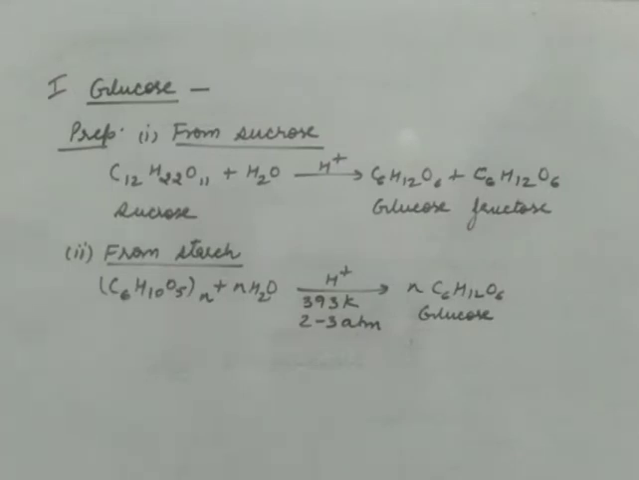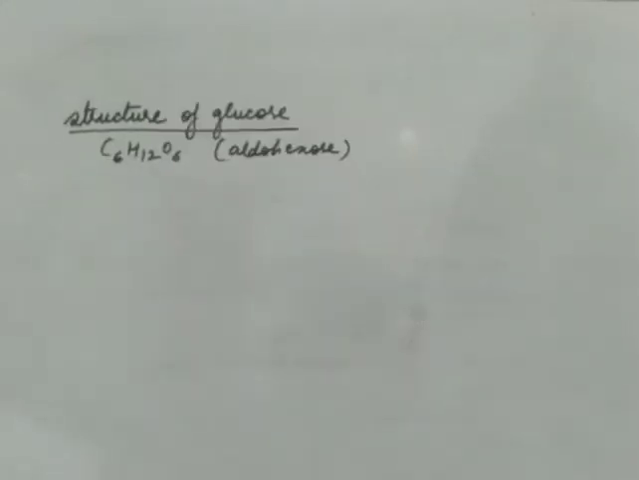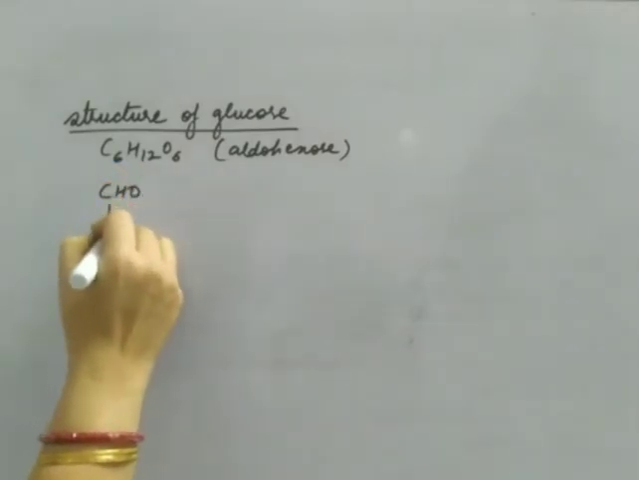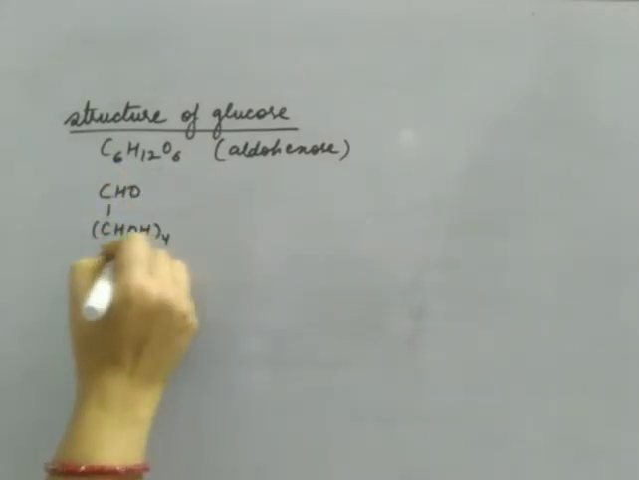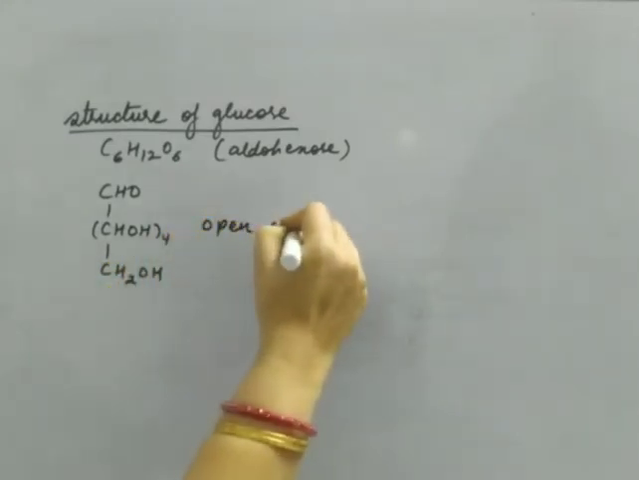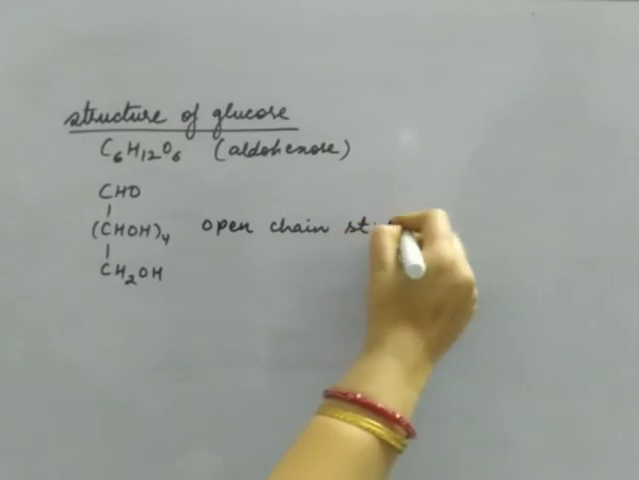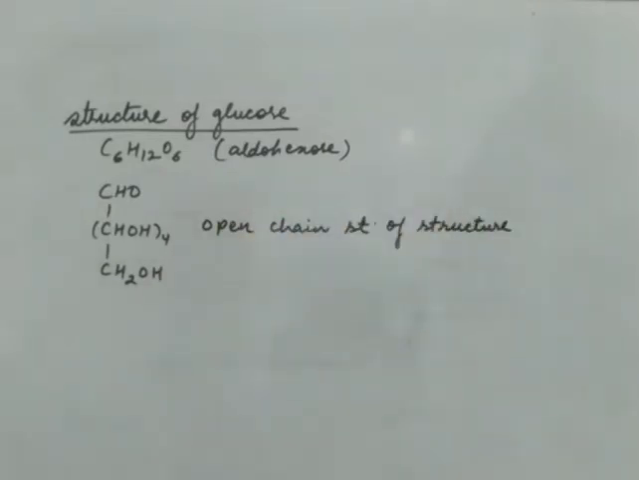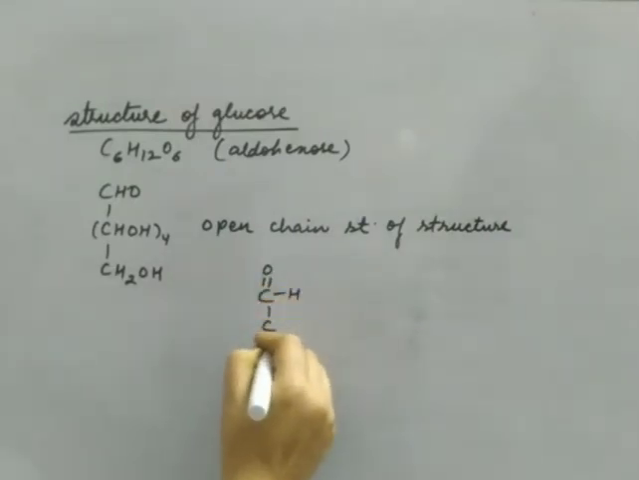Now let's begin with the structure of glucose. The molecular formula of glucose is C6H12O6. It is an aldohexose. Now glucose is given this structure on the basis of following evidences. This structure is known as the open chain structure of glucose. Now how can we make the open chain structure of glucose? The open chain structure can be made like this. Glucose has an aldehyde group.